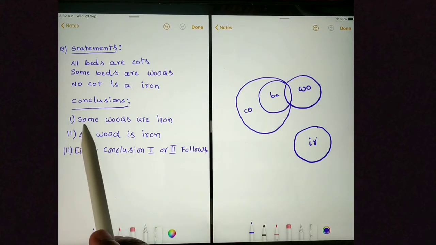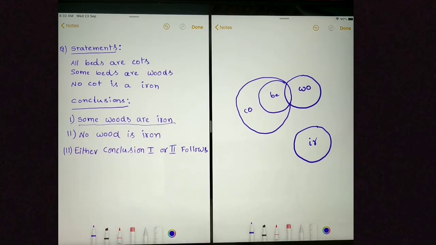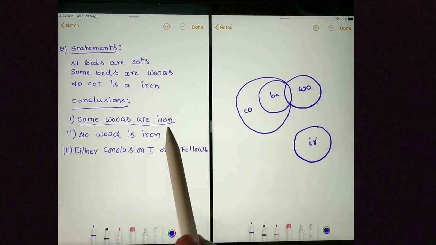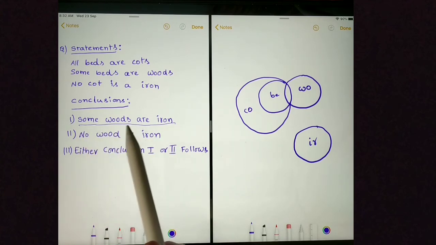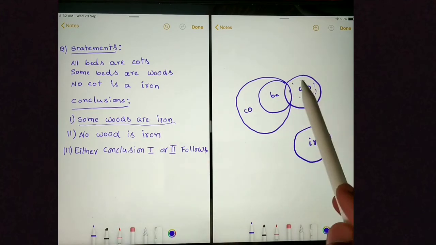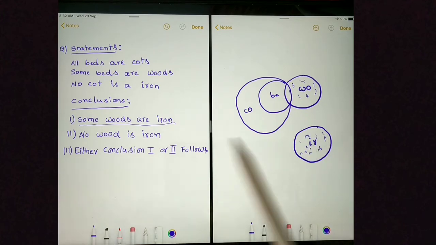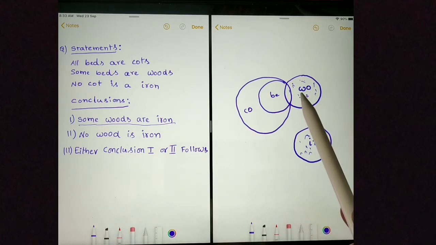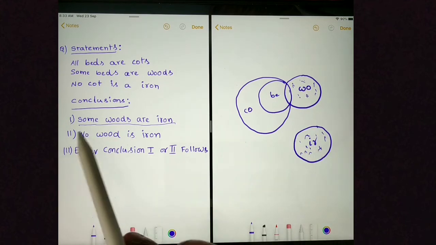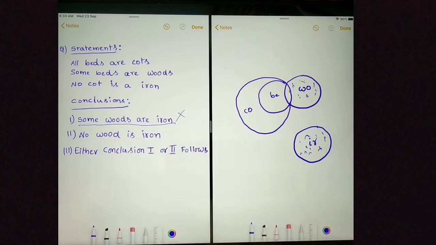Some woods are iron. This is a definite conclusion. To prove this conclusion is wrong, we need to prove no wood is iron. Here in this Venn diagram you can see these are all woods and these are all iron. Because I could prove no wood is iron, we cannot say that some woods are iron. So this conclusion is wrong.